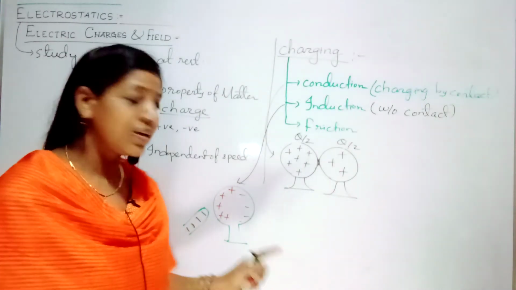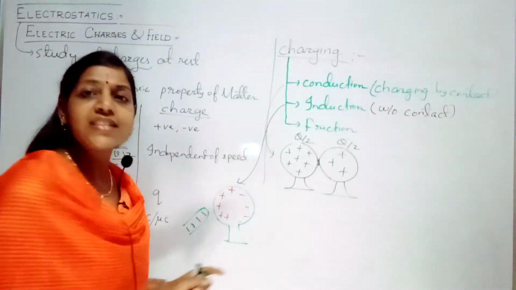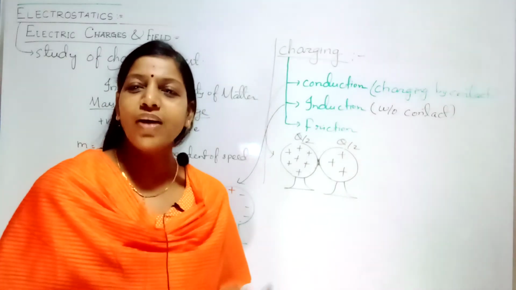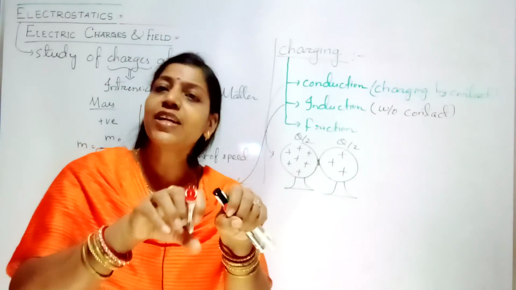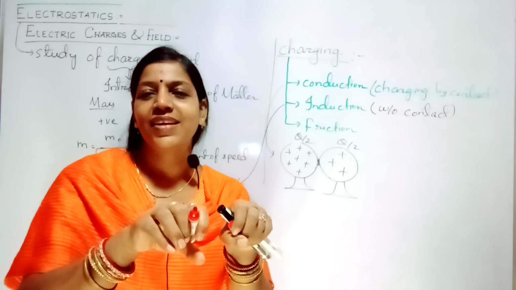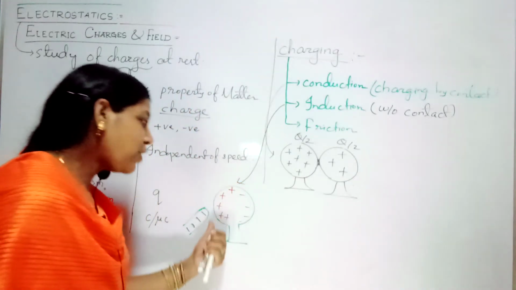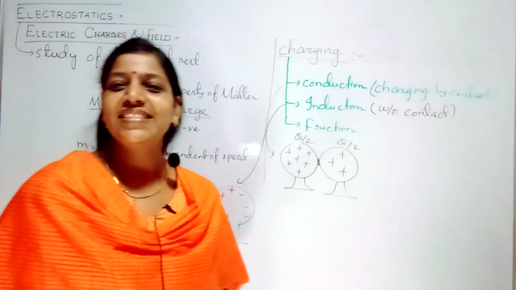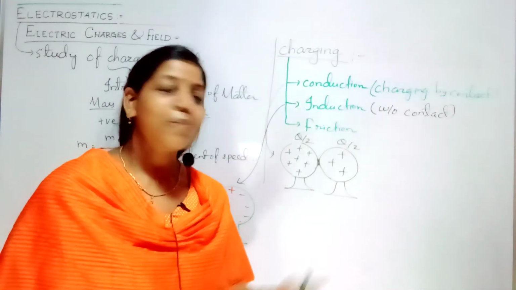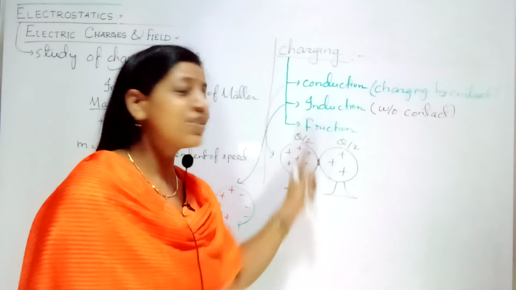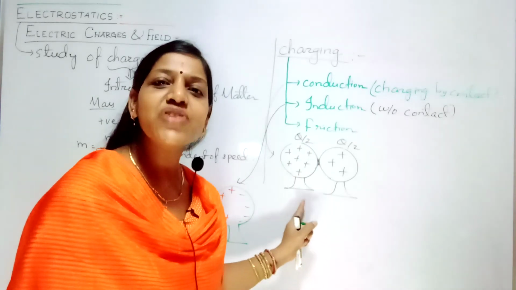So in induction, you can see the body is charged without contact, when the body is in the vicinity of the charged body without touching it. The neutral body will be charged, but the opposite charges will be generated or produced. But coming to the conduction charging method, the same charge will be induced.